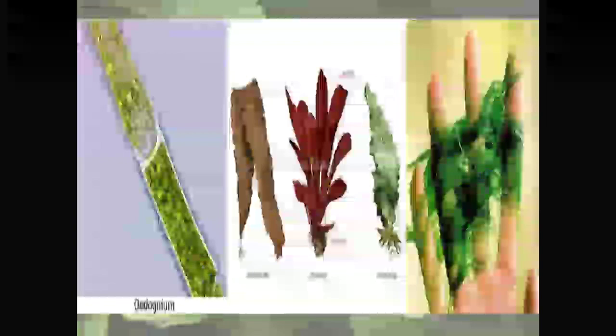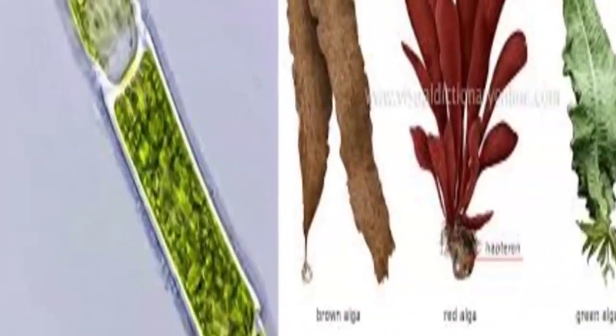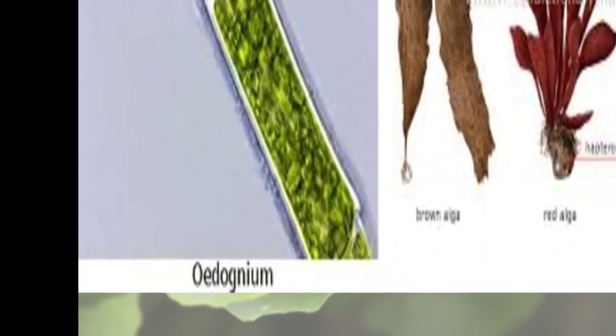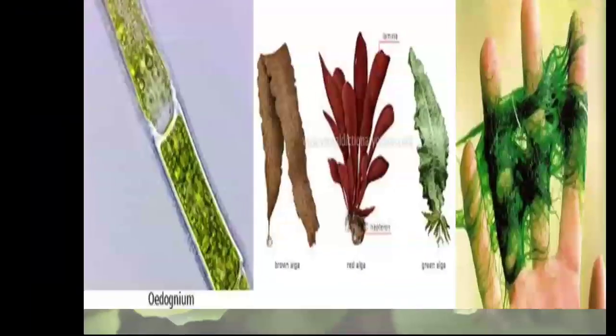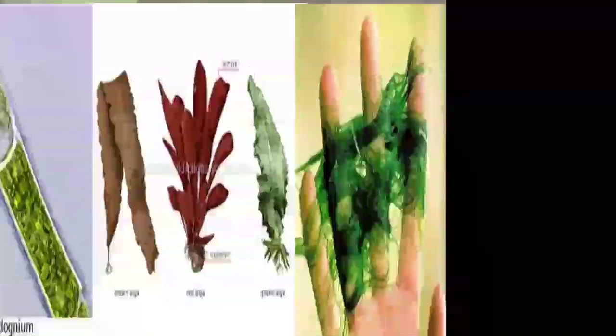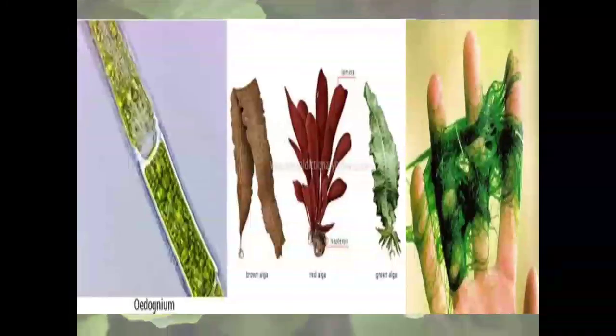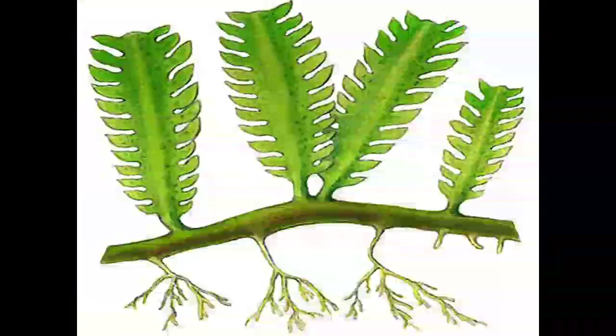This is the picture of algae in the hands. You can see it is a species of Spirogyra. Some Ulva-like structures and sometimes Oedogonium-like structures. It is also an algae. This is also an algae, marine algae used as salads.